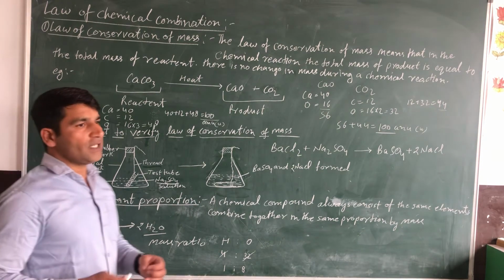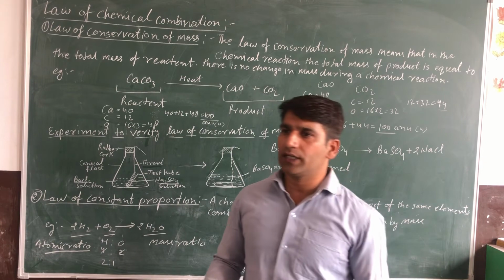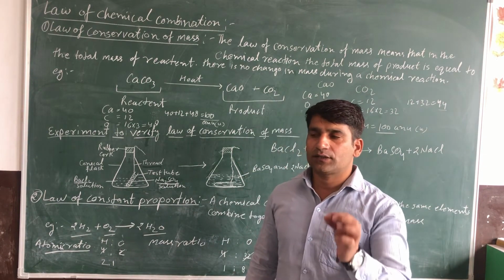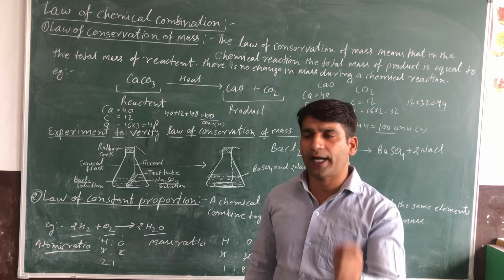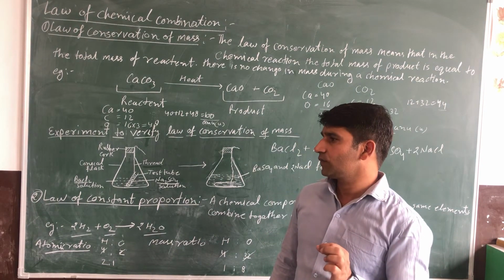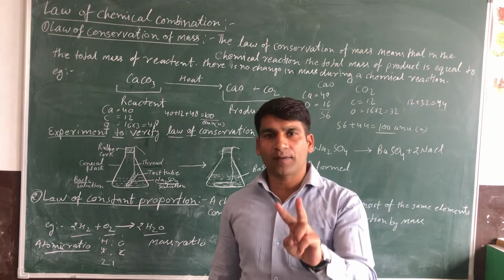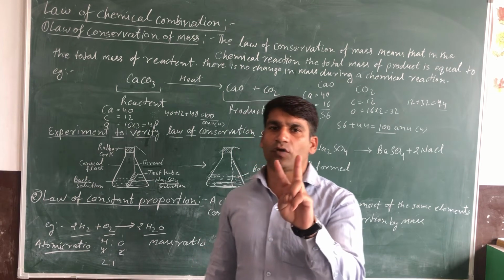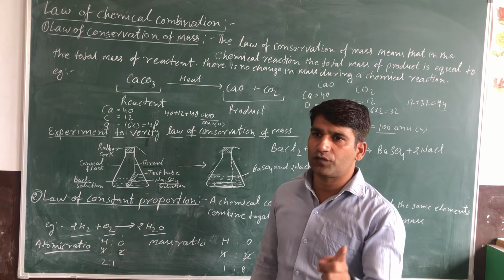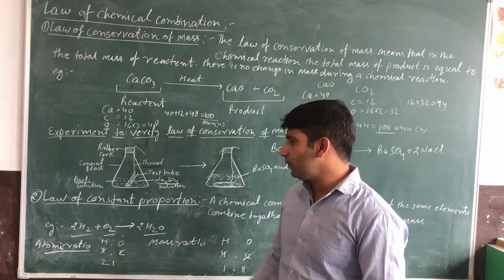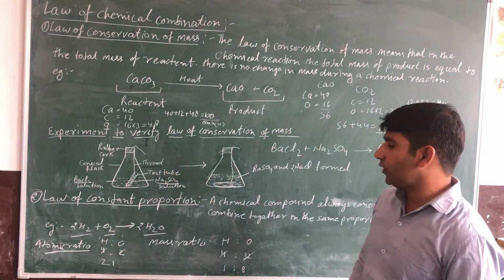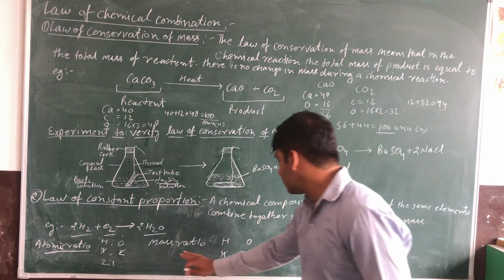So we always observe when hydrogen and oxygen react with each other and form water, the atomic ratio of hydrogen and oxygen is 2:1. In a water molecule, 2 atoms of hydrogen and 1 atom of oxygen always react and then form water, H2O. This is the atomic ratio, the atomic number ratio. Next, the mass ratio.